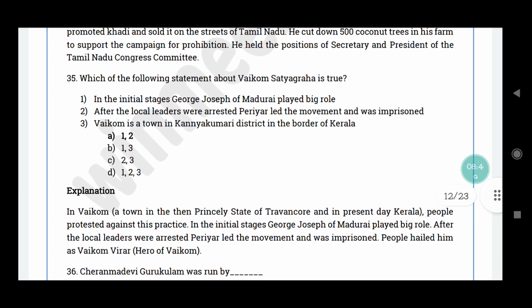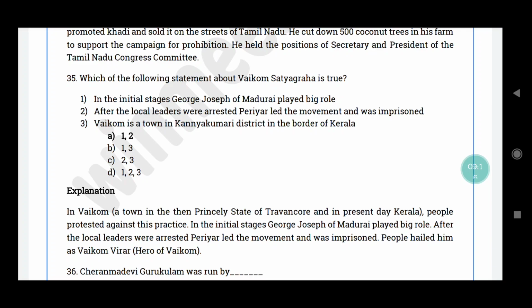Question number 35. Which of the following statements about Vaikom Satyagraha is true? In the initial stages, George Joseph of Madurai played a big role. After the local leaders were arrested, Periyar led the movement and he was imprisoned. Vaikom is a town in Kanyakumari district on the border of Kerala. The correct answer is option A. Statements 1 and 2 are correct.